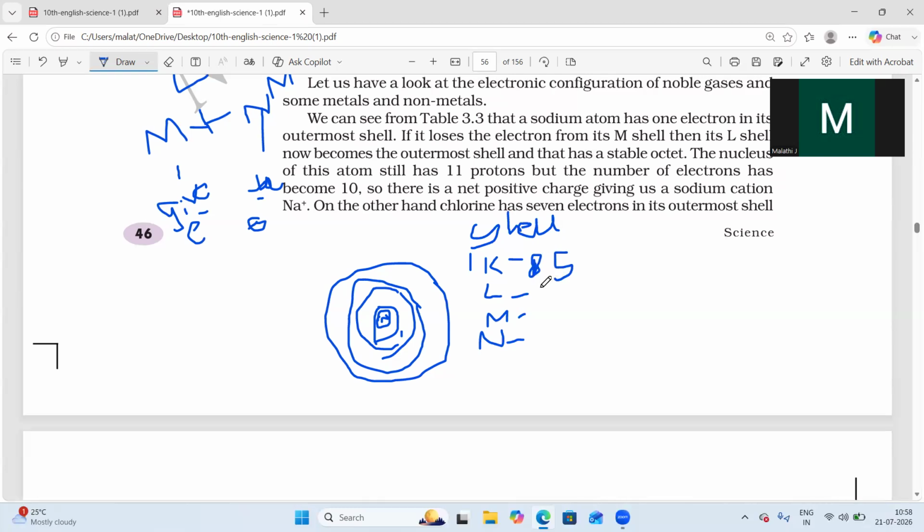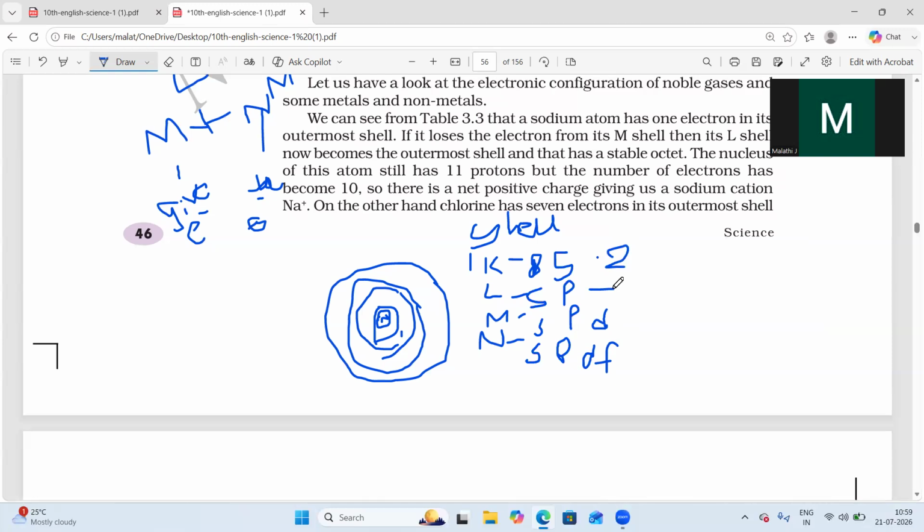Then the L shell has S and P. The M shell has S, P and D. The N shell has S, P, D and F. So we can observe here the S orbital, having how many electrons in the first shell? It is 2.